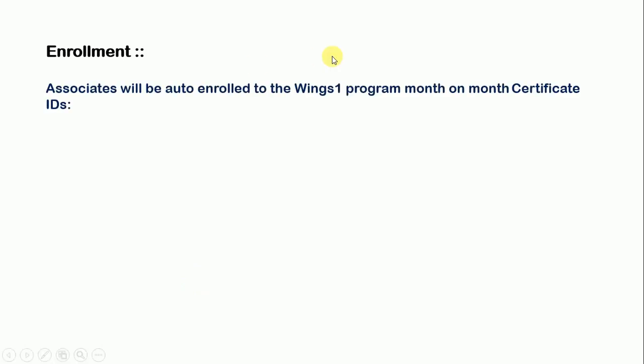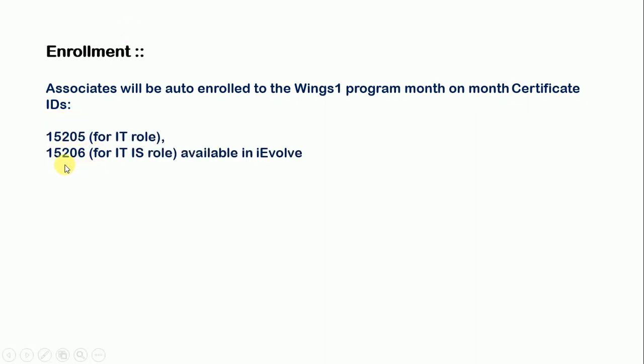And now, enrollment. Associates will be auto-enrolled to the Wing 1 program. Month-on-month certificate IDs are 15205 for IT role and 15206 for ITIS role, available in iVol. So these both IDs are available in iVol. You can check the same to see which you belong to. If you are in IT role, then you have to check 15205. Otherwise, you have to check 15206.